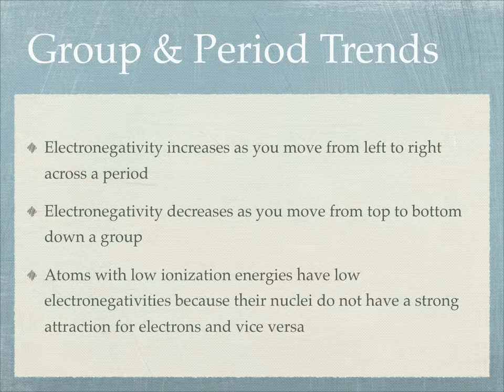Atoms with low ionization energy also have low electronegativities because they don't have a strong attraction for electrons. They don't want them. In fact, the ones in the group 1A elements would like to get rid of that electron. Then they can drop down a level and have a full 8 in their outer level after that. So that's what they like to do.